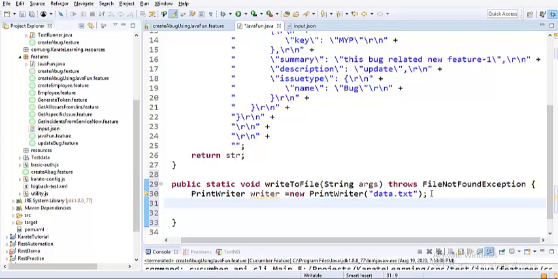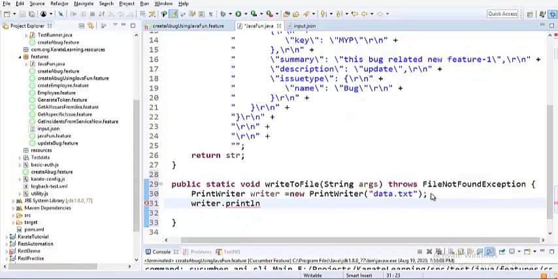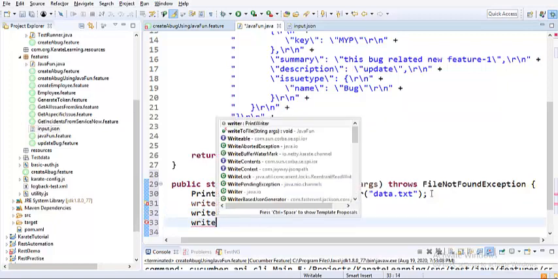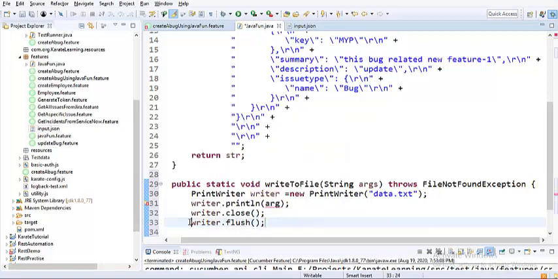Now I need to use this object, writer dot print. Whatever argument I receive, I need to ensure that I am writing it. So println of arg, and once I am done writing this output into a file, I need to ensure I am closing it, and I am also flushing this writer, writer dot flush. Let me write this method first and then the other one. So args is the input. Done guys, that's it.